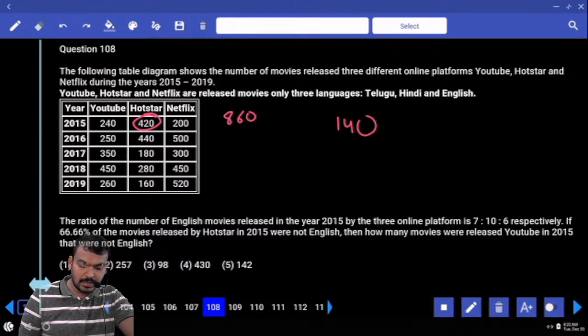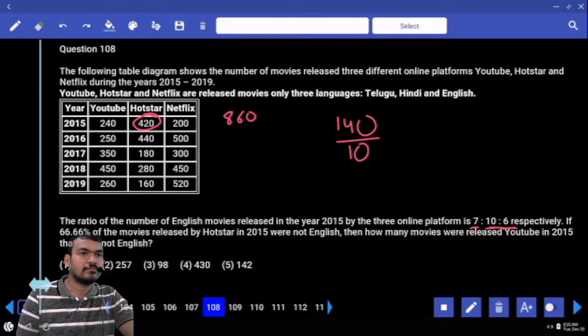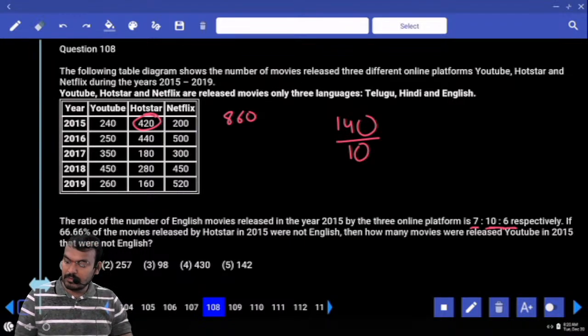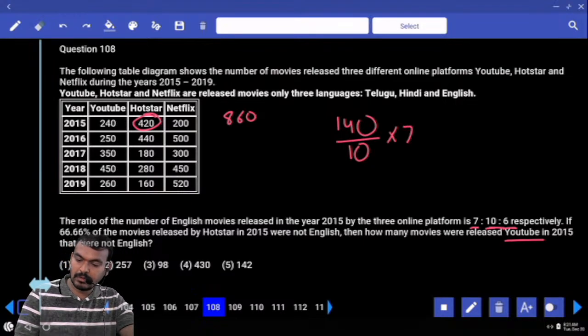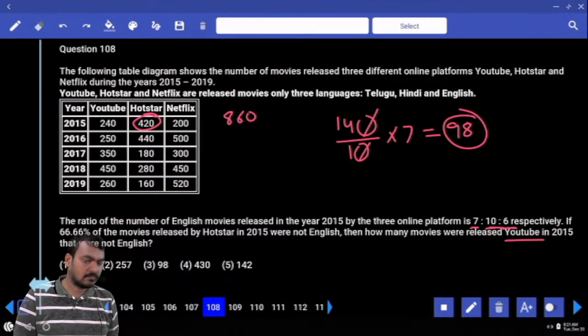But in the ratio, 7 parts means YouTube, 10 parts are Hotstar, Netflix is 6 parts. Divide by 10, we get 1 part. Next, we required which one? YouTube. YouTube means how many parts? 7 parts. 0 cancelled. 14 into 7, how much? 98. Which option? Third option.